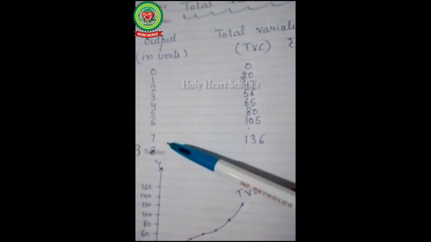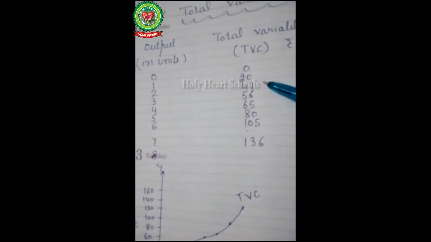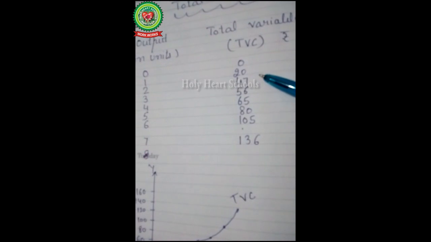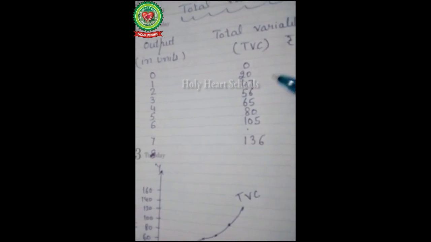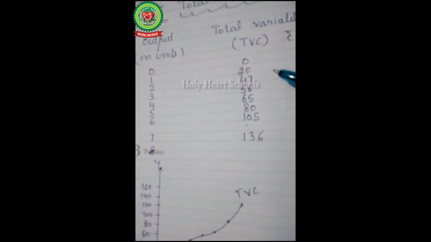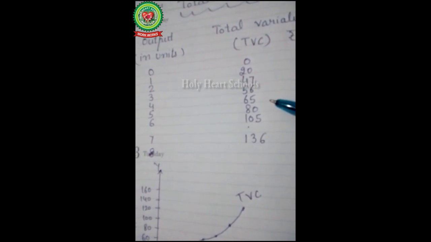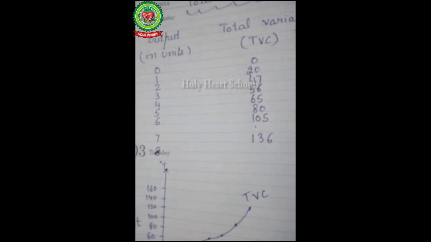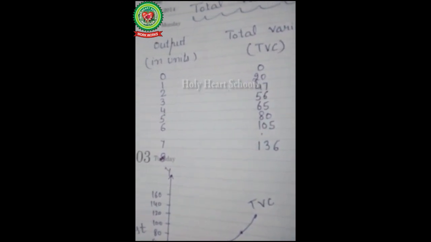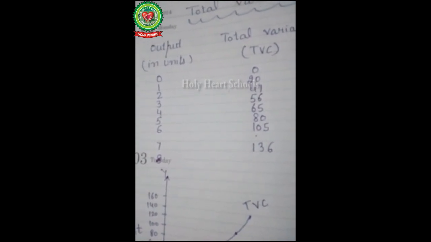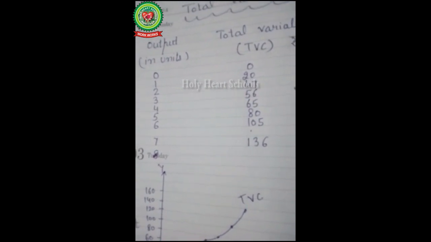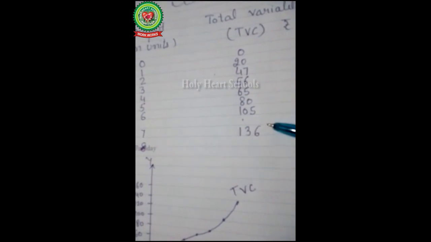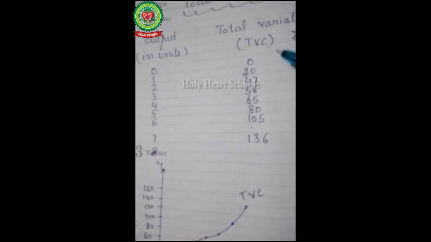Because total variable cost includes wages, the price of raw material and electricity bills. As production increases, there is more demand for labor, and the producer has to pay more wages to the laborers. So total variable cost will increase, but mind it, at zero level of production total variable cost becomes zero.